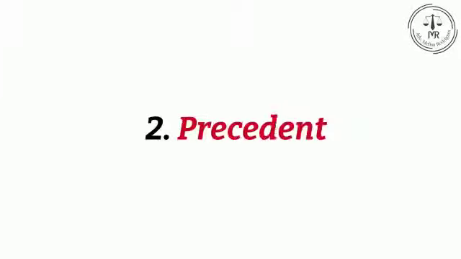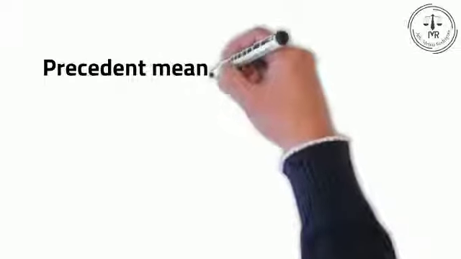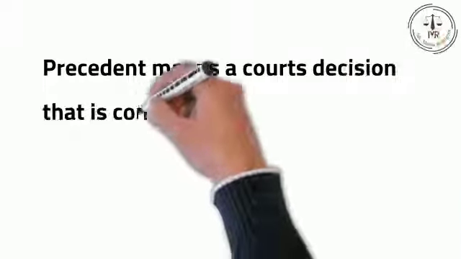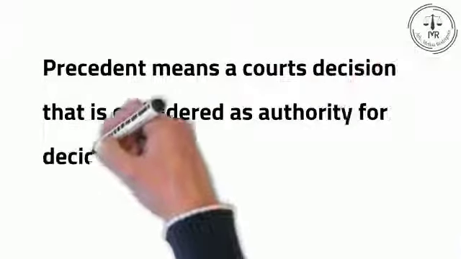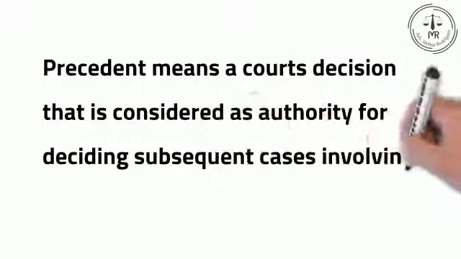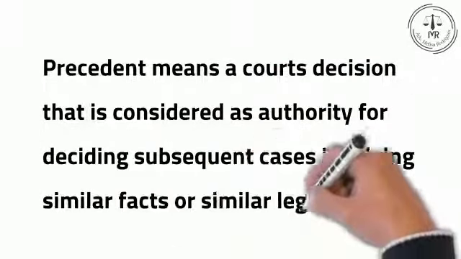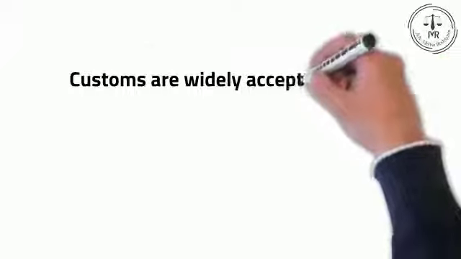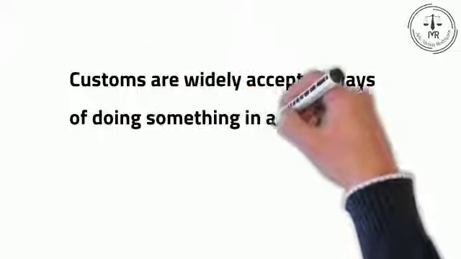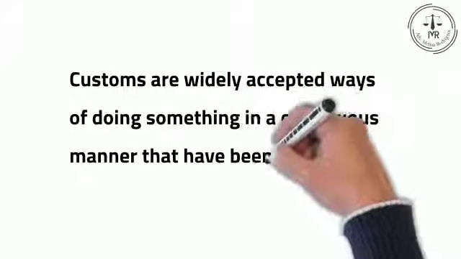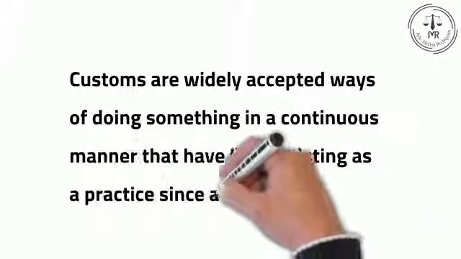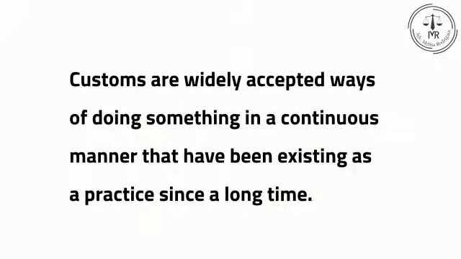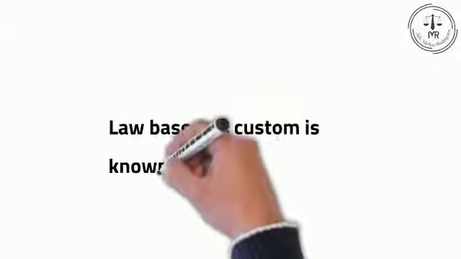Second, precedent. Precedent means a court's decision that is considered as authority for deciding subsequent cases involving similar facts or similar legal issues. Third, custom. Customs are widely accepted ways of doing something in a continuous manner that have been existing as a practice since a long time. Law based on custom is known as customary law.